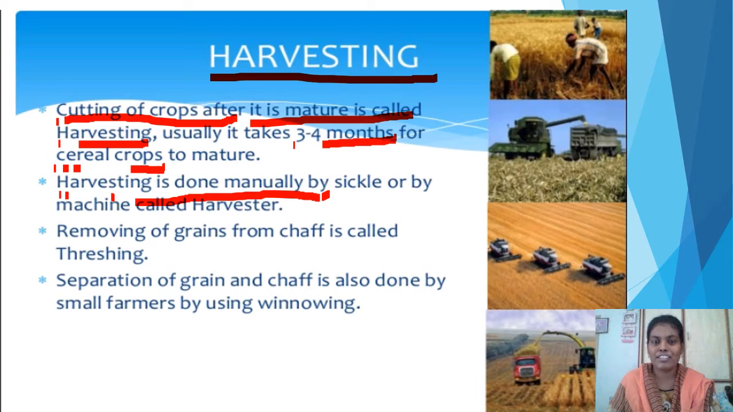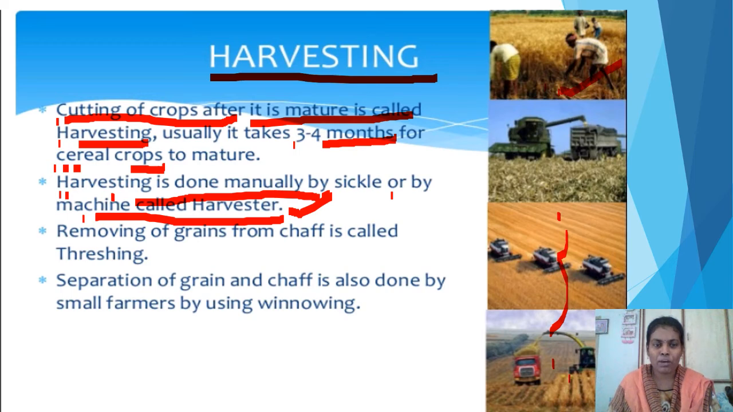Sickle is one agricultural tool which is used by the farmers, and nowadays machines are also used for the harvesting process, and these machines are called harvesters. Look at the picture here. In the first picture, harvesting is done by the people manually with the help of a sickle. This is one traditional, old method used in the harvesting process. These three diagrams are modern technology methods, which are called harvesters.